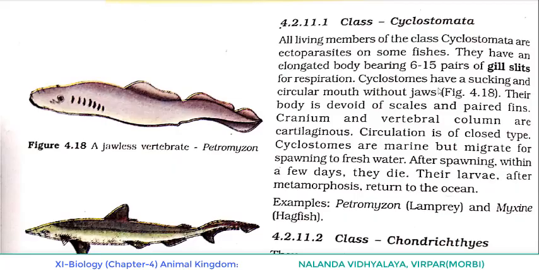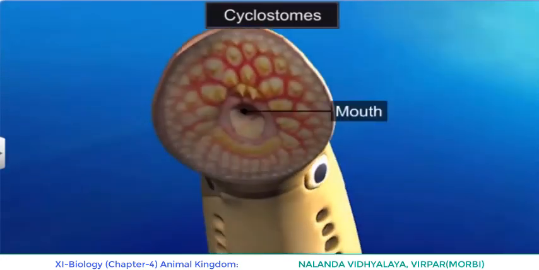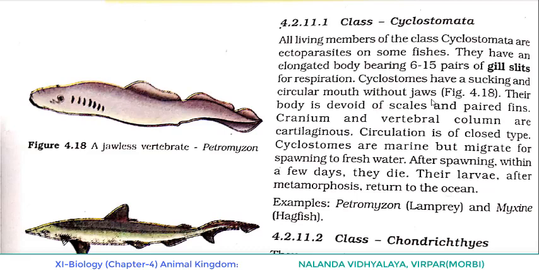Cyclostomes have a sucking and circular mouth without jaws. Cyclostomes, as I discussed earlier, cyclo means cyclic or round, stome means mouth. So they have a circular mouth, and as they come under Agnatha, they do not have jaws.